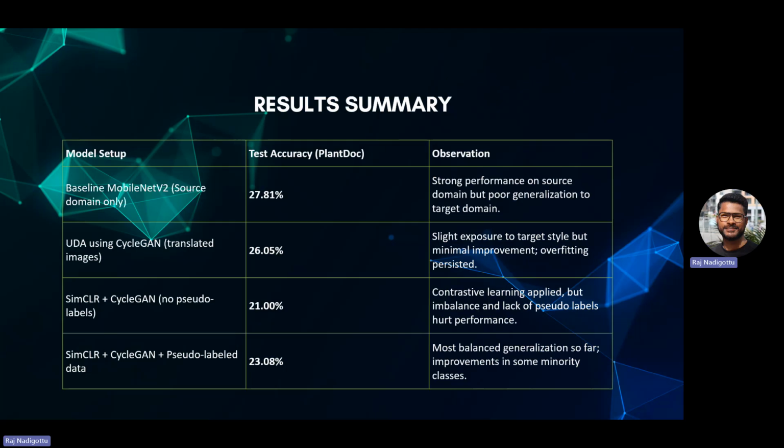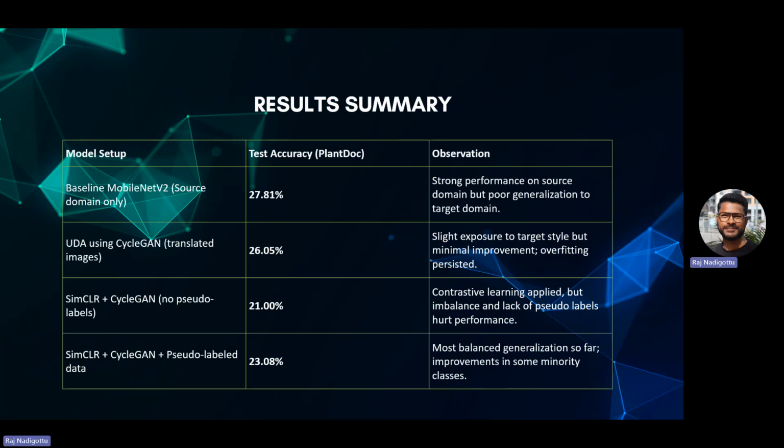And then after implementing CycleGAN translated images into the testing, in fact, instead of improving the accuracy, the accuracy actually fell down to 26.05 percent, right? So there is no improvement at all. And then after implementing SimCLR feature learning and adding it to the model, the performance further fell down to 21%.